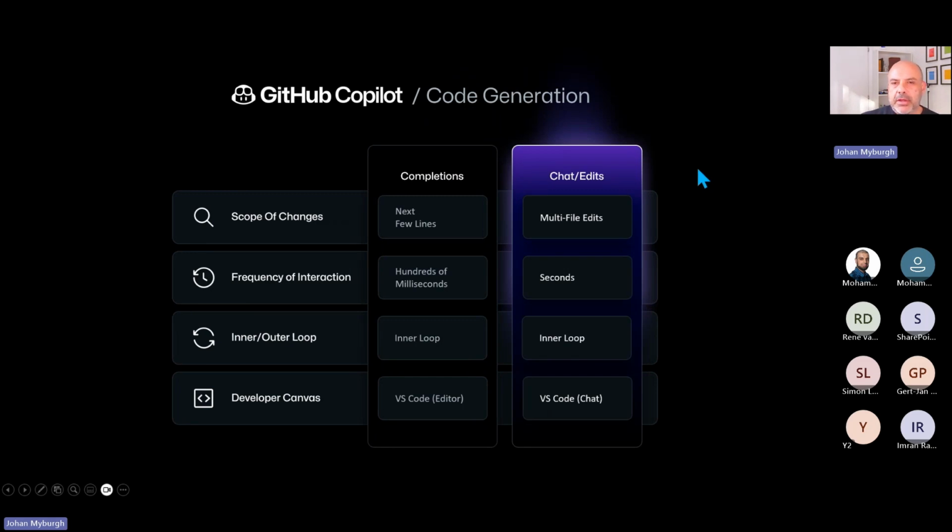Following on from this, also along the code generation side of things, we added chat and edits on top of completions, where I can essentially start having a chatbot-like conversation inside the IDE, or wherever I'm having the conversation for that matter.